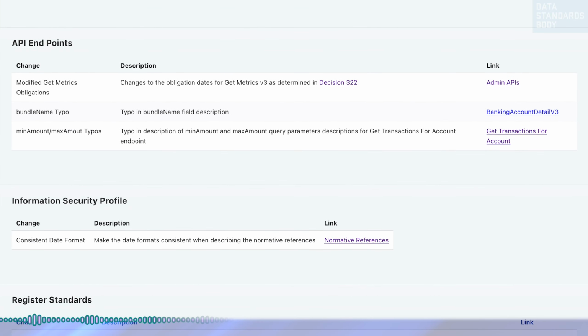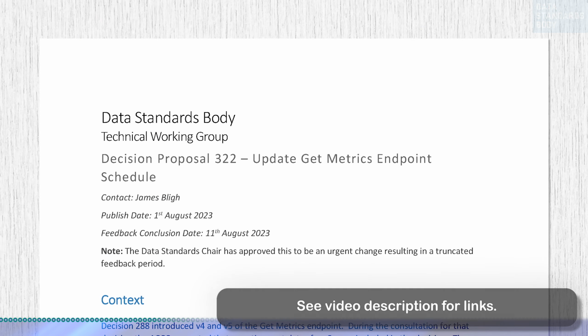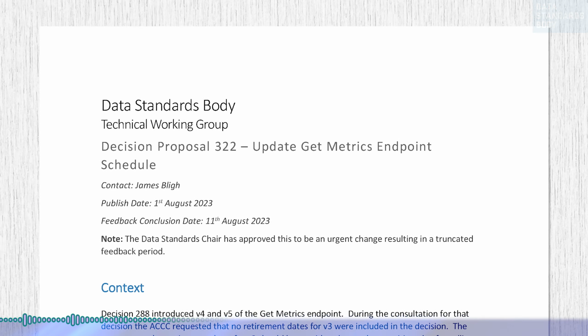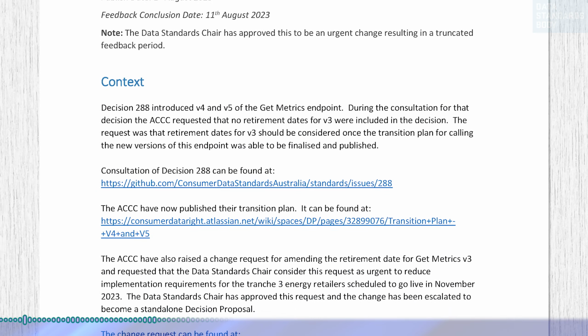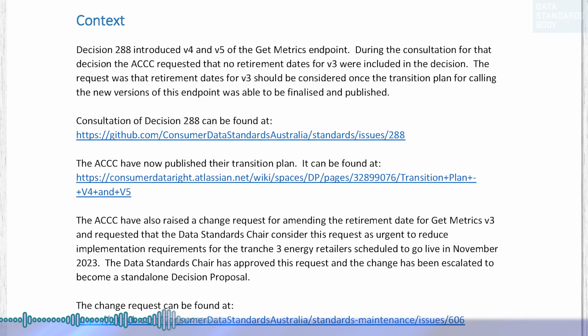As part of Decision Proposal 288, the GetMetrics endpoint has versions 4 and 5 introduced with no retirement date for version 3 defined. This was to support the Australian Competition and Consumer Commission, also known as the ACCC, and the development of a transition plan to support all versions.